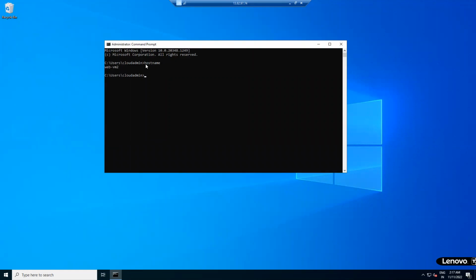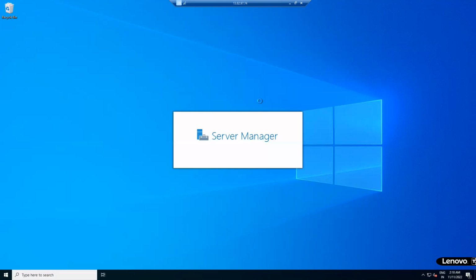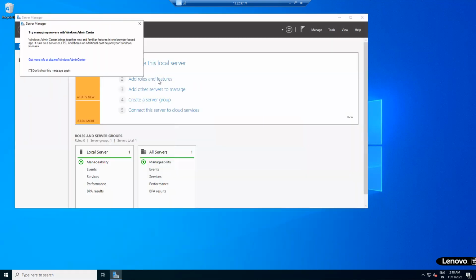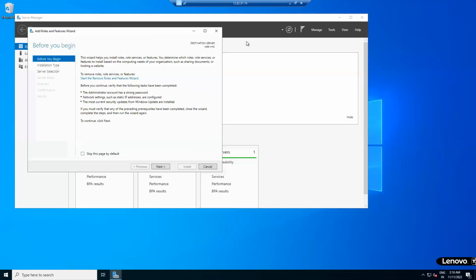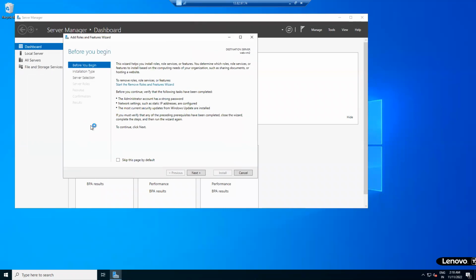See, here we can check what the server name is. When I type hostname, here you can check the server name is web-vm2. Okay, well and good. Now how to enable IIS? Just start Server Manager. Now add roles and features. Add roles and features, I am repeating again. Have a look. Start, Server Manager.